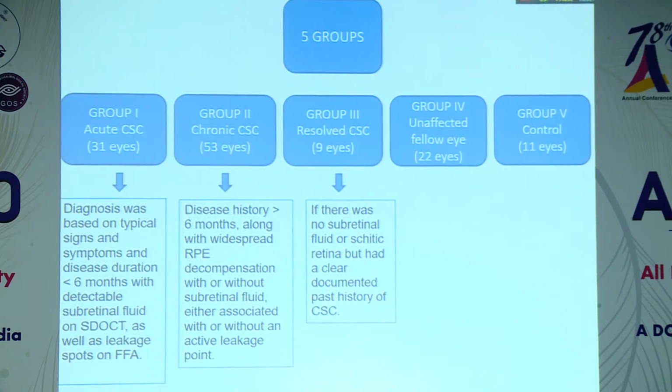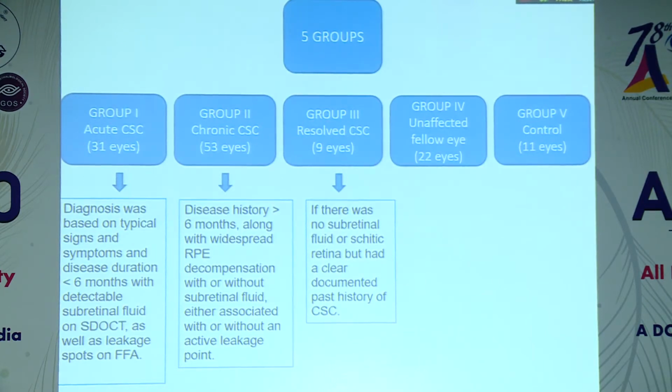Group 1 constituted acute CSC patients in which diagnosis was based on typical signs and symptoms and disease duration of less than 6 months with detectable subretinal fluid on SD-OCT as well as leakage spots on FFA. Group 2 included chronic CSC patients in which disease history was more than 6 months duration along with widespread RPE decompensation with or without subretinal fluid, either associated with or without an active leakage point.